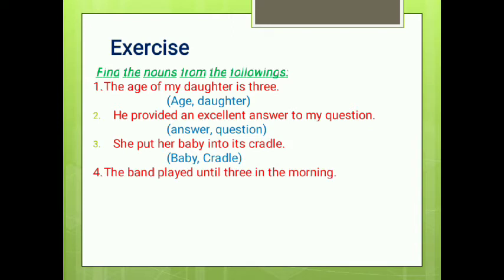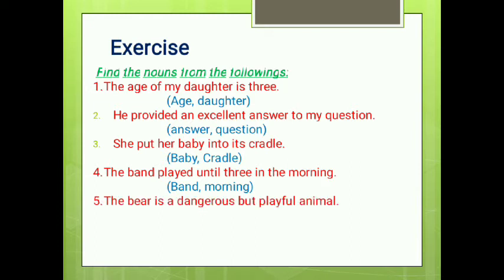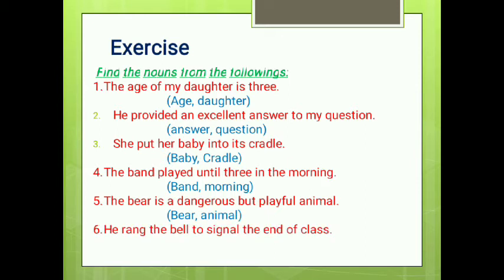The band played until 3 in the morning. In the sentence, band and morning are nouns. The bear is a dangerous but playful animal. In the sentence, bear and animal are the nouns. He rang the bell to signal the end of the class. In the sentence, bell and class are nouns. I hope you have understood the definition of a noun with examples.